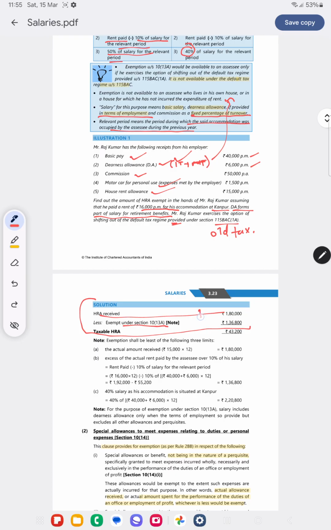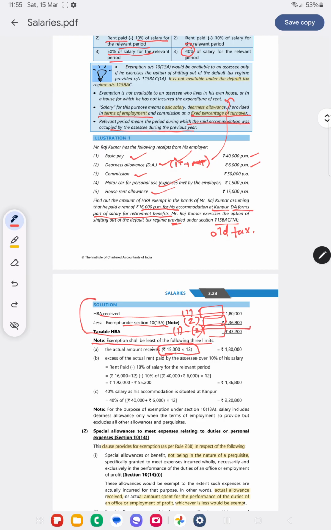Just keep these blank. Keep your working notes as 1, 2, and show your answer as 1 minus 2. What happens is, now give the note here. Note number 1, actual HRA received will be, see, even if there is the simplest of simplest calculation, show it in